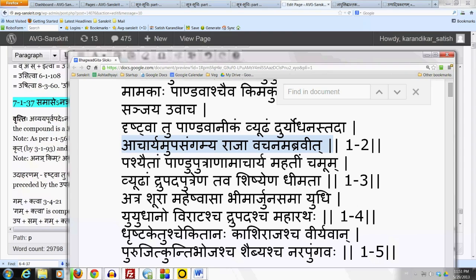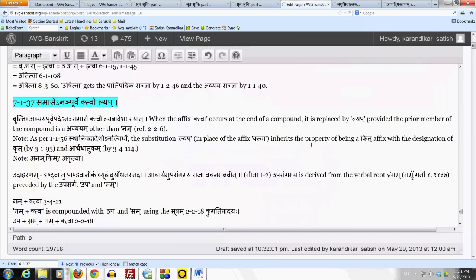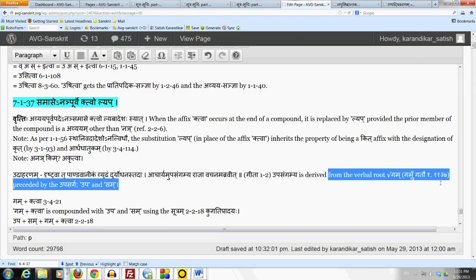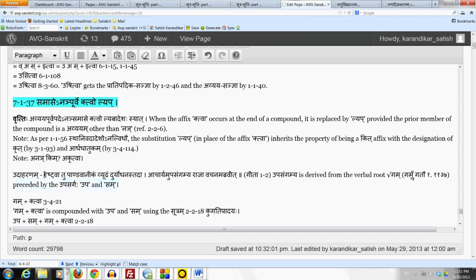This form upasangamya is derived from the verbal root gam, gam-lri gatau, which you know very well, preceded by the upasargas upa and sam. There are three actions here. Drishtva, having seen. Then upasangamya, having approached. And finally abravit, he said. So since drishtva is a prior action, so is upasangamya.